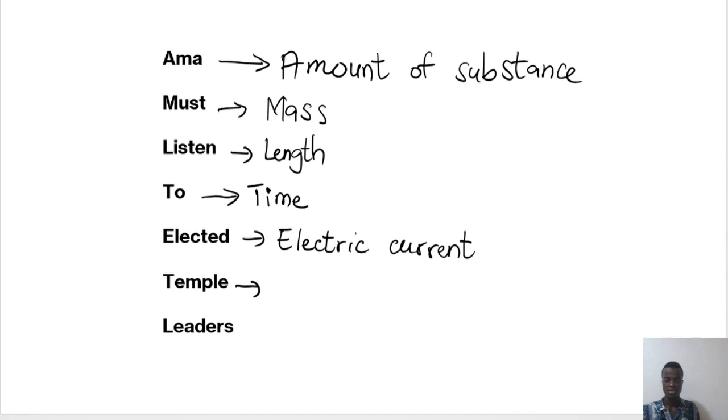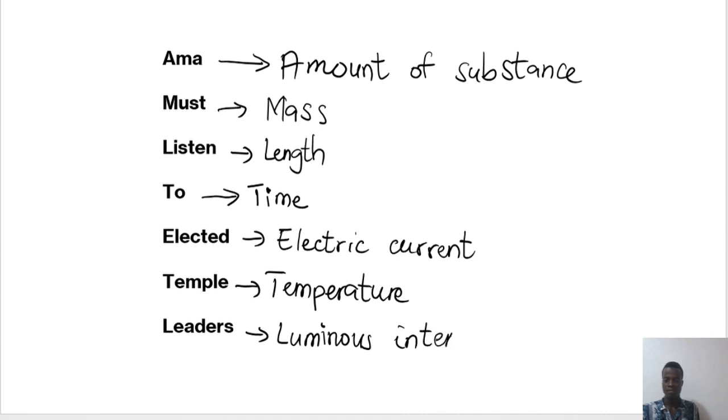Then tempo, this one rhymes with temperature. And the last one, leaders, also doesn't rhyme that much, but it's luminous intensity. Yeah, so these are the 7 ones, right?